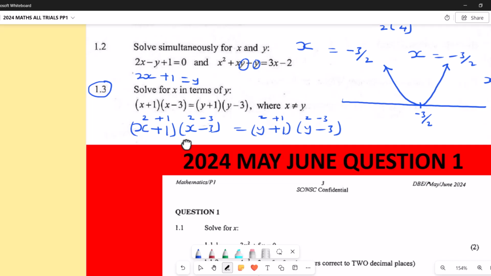In this particular case, we're solving for x in terms of y, which means that our solutions are going to be true for all x and y as real numbers except x equals y, because the positions are the same. So this must be the answer here.